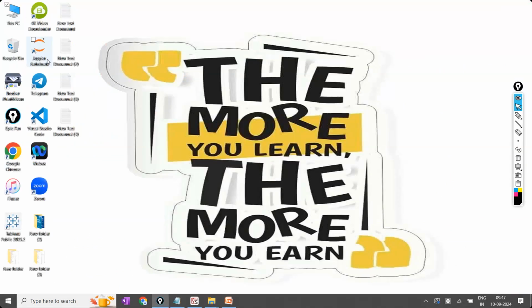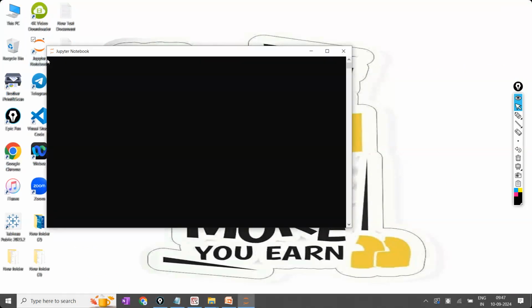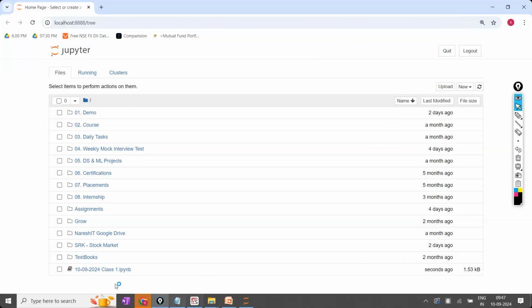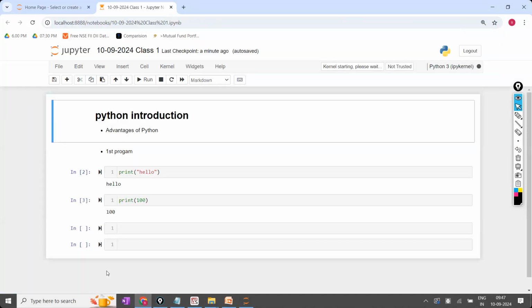Once again, click on the Jupyter Notebook. You'll get the black window. Minimize the black window. Don't close that one. Just minimize. And once you get the starting web browser like this, here directly your class file will be available. Click on this, and where you have stopped, till there it will be available as it is, including the notes, including your code, including your output, everything.